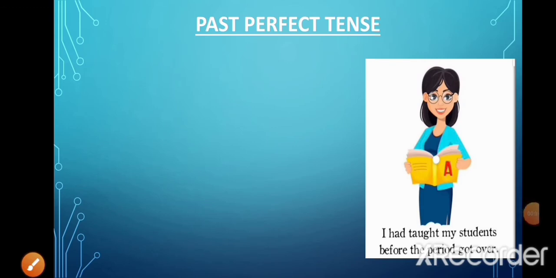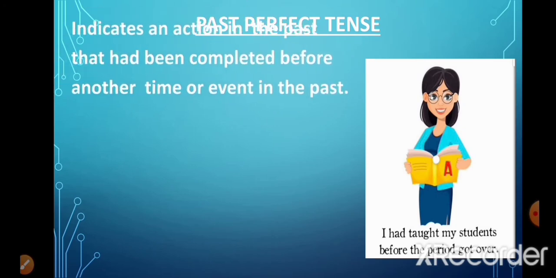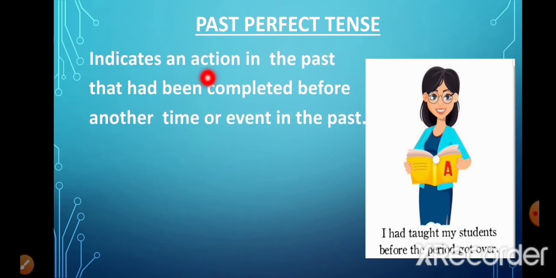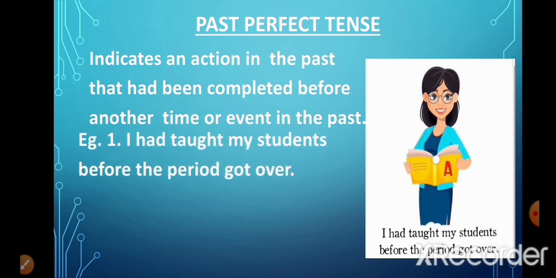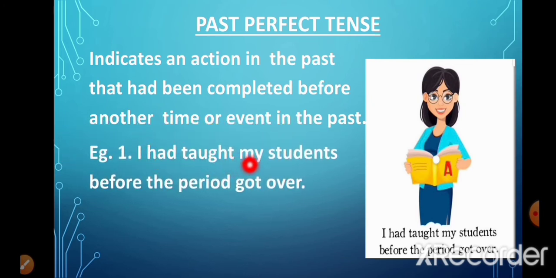Now the third type of past tense is the past perfect tense. In this, the verb indicates an action in the past that had been completed before another time or event in the past. For example, I had taught my students before the period got over.